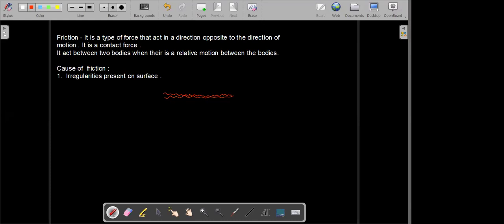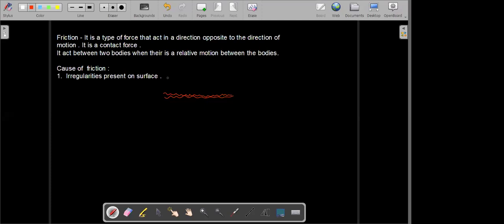So the nature of the surface is one reason, but there is still another reason for friction. And that is the atomic attraction: electromagnetic or electrostatic forces of attraction between the atoms is another idea for the cause of friction.